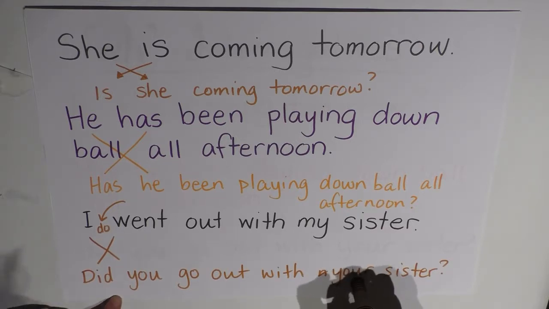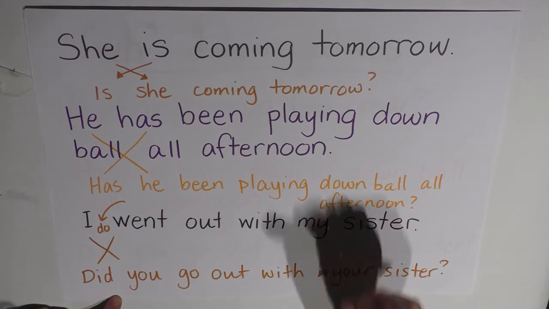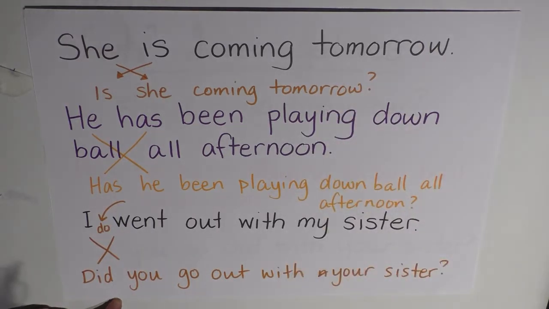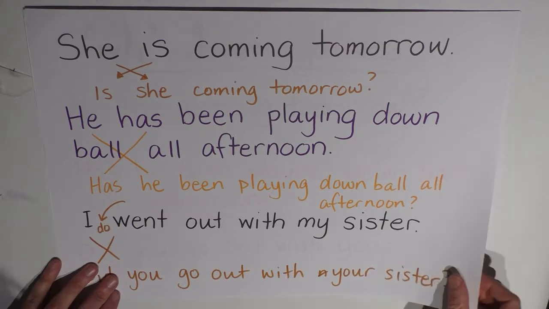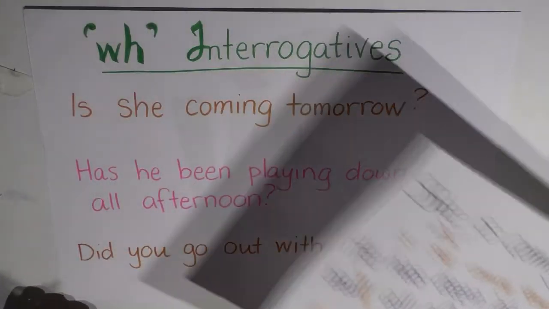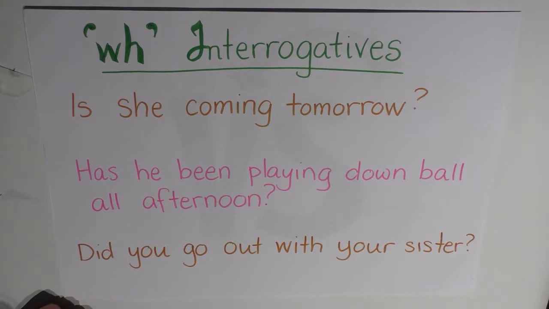Okay, so that's how we will turn all of these declarative structures into yes-no interrogative structures. All right, so in addition to yes-no interrogative sentences, we also have what is commonly referred to as the WH questions, or the WH interrogative sentences.